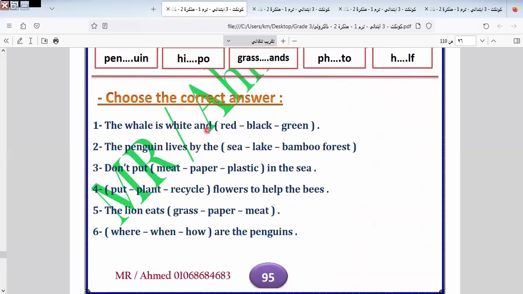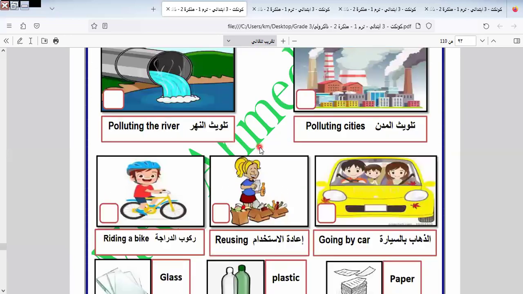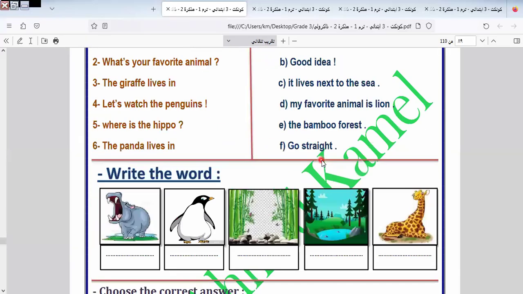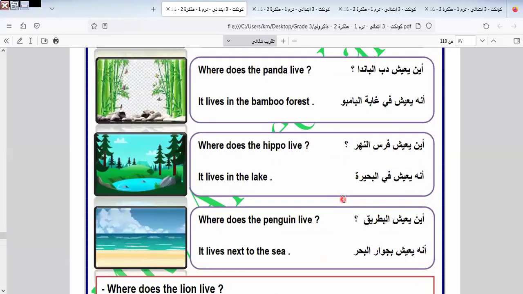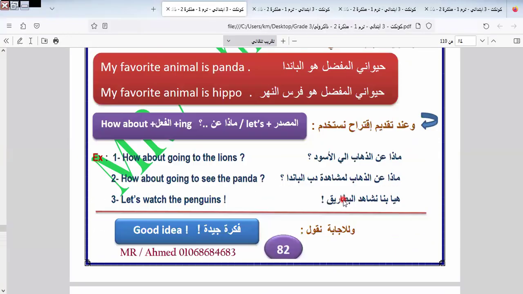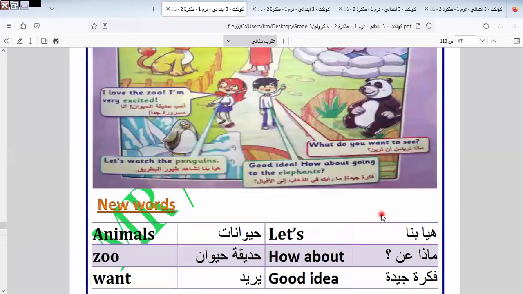The wool is white and what? White and black.